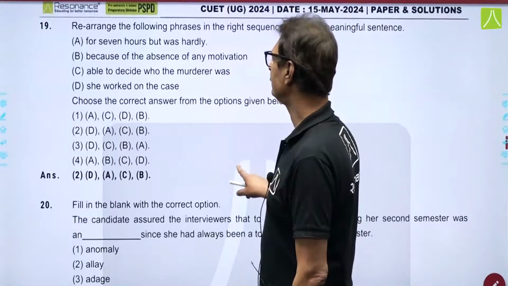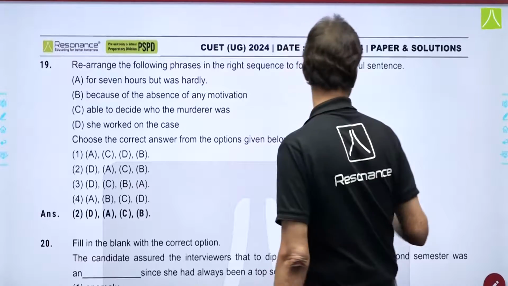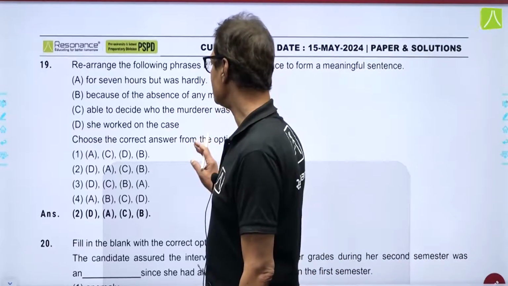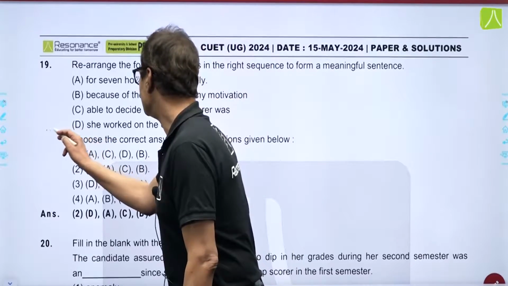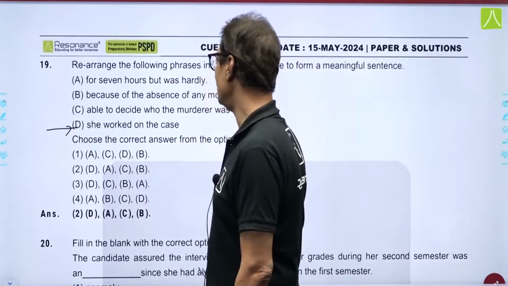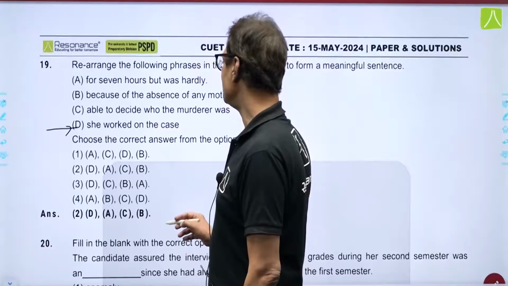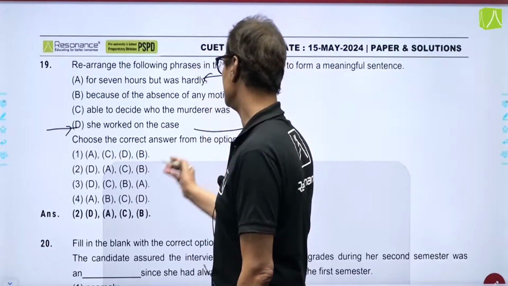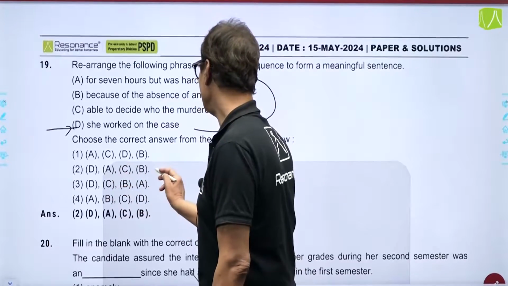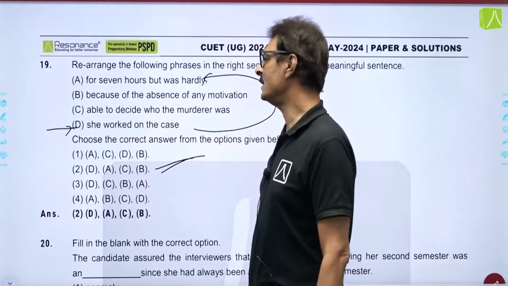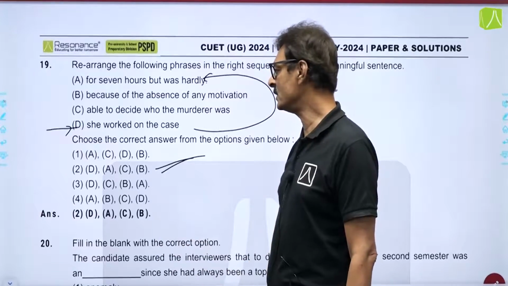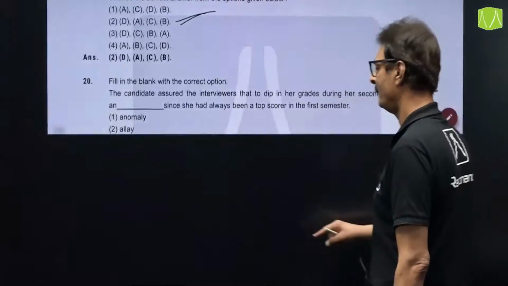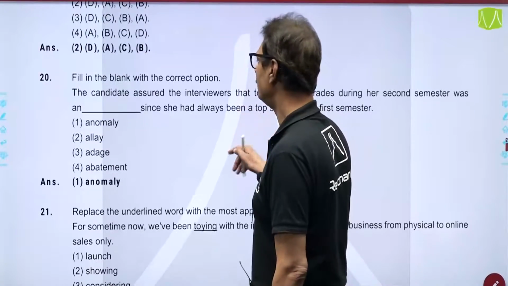The next question is again based on sentence rearrangement, and if you read these four sentences carefully, you will find that this should be the beginner, and this D should be followed by A. She worked on the case for 7 hours. So, D A, if you try to find out, D A is over here. Go through the other options, and the correct answer is option number 2 for question number 19 of sentence rearrangement. All types of questions were put up over here.